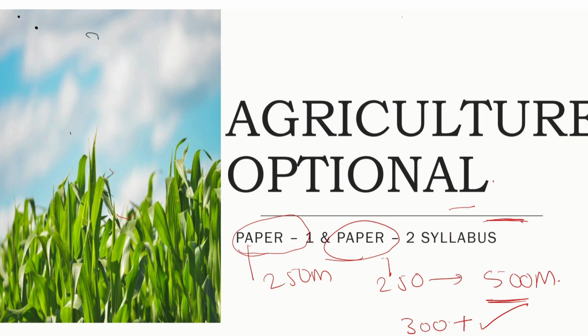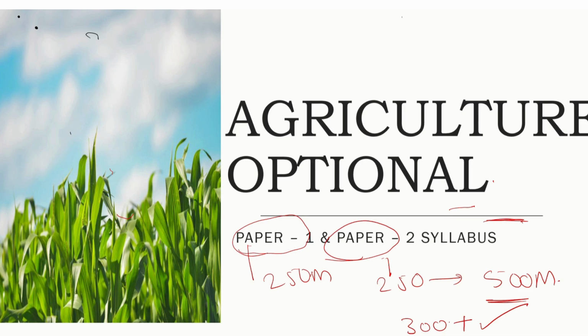But no need to worry if you choose this optional or are still stuck choosing one of the optionals you have in mind. You can directly take this agriculture optional, and I am here to help you with each and everything. I have compiled every keyword that is there in the agriculture syllabus, and I'm going to clarify each and every concept related to agriculture.